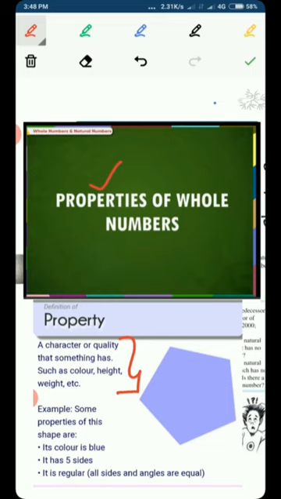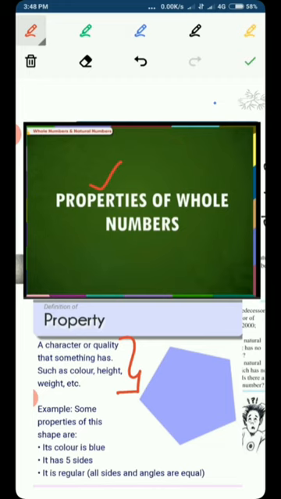In whole numbers, there are also some characteristics, some qualities, and these qualities of whole numbers help us a lot to understand or to make the questions easier to solve. These characteristics and qualities of whole numbers which help us to solve the questions are known as the properties of whole numbers.